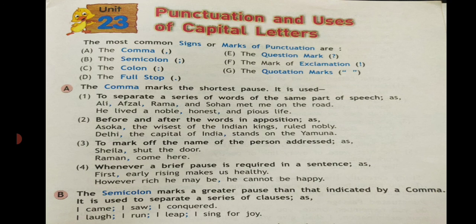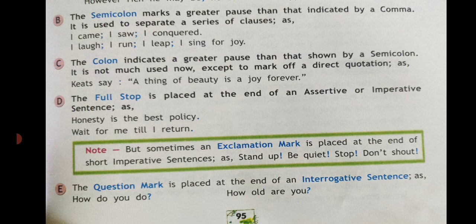It is not much used now except as the mark of a direct quotation, as Keats says: A thing of beauty is a joy forever. The full stop is placed at the end of an assertive or imperative sentence as, Honesty is the best policy. Wait for me till I return. This is a full stop where there is an assertive or imperative sentence.